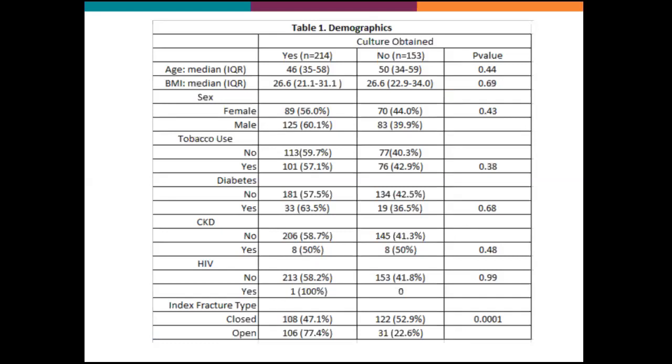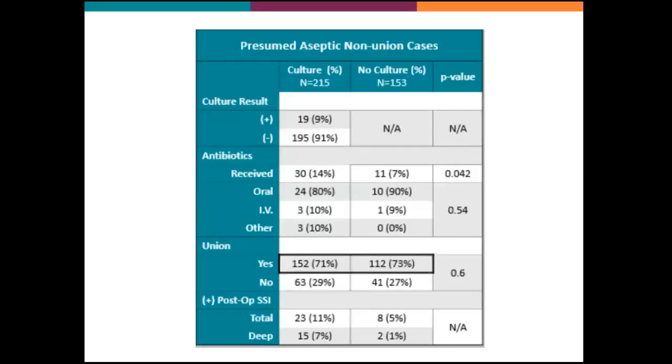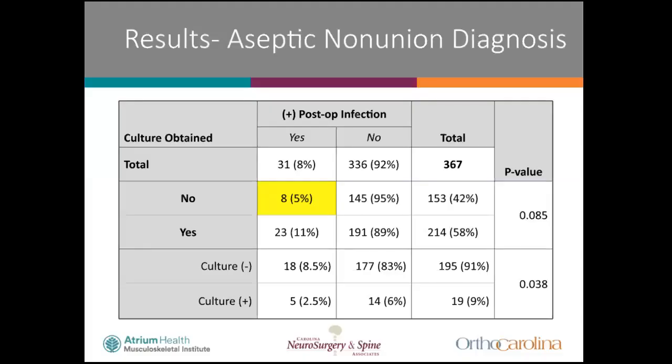There were no major differences between groups except for increased cultures in open fracture non-unions. Outcomes were also similar between groups. When cultures were taken, patients were also more likely to receive a post-op antibiotic prescription. Narrowing in on infection, this table shows similar post-op infection rates between groups and more commonly seen in patients with negative rather than positive culture results.